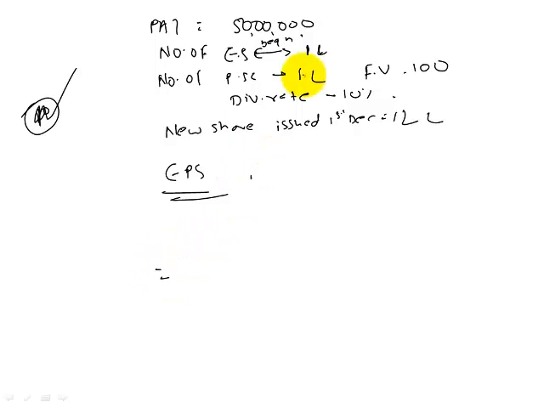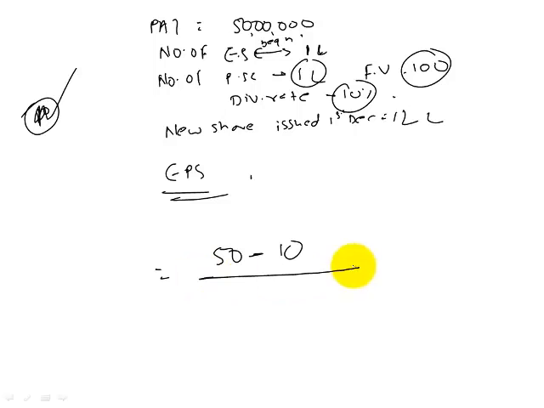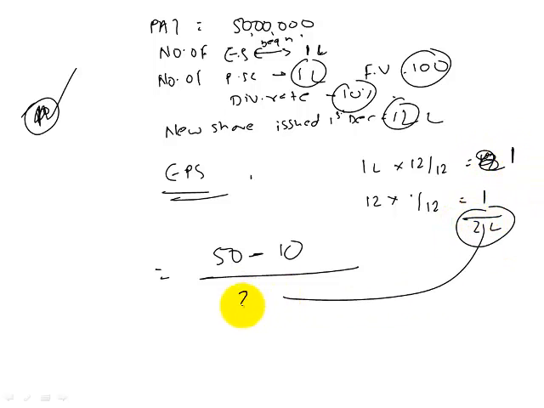Profit available for equity shareholder 50 minus 10. How do we get 10? 1 into 100 is 100 into 10% is 10. So 50 minus 10. Denominator, the first 1 lakh share are outstanding for entire 12-month period. So into 12 divided by 12. But next issued, which are 12 lakh, are outstanding only for 1 month. So which would be, this should be 1 and this should be 1, total 2. And that would give us basic EPS of 20.